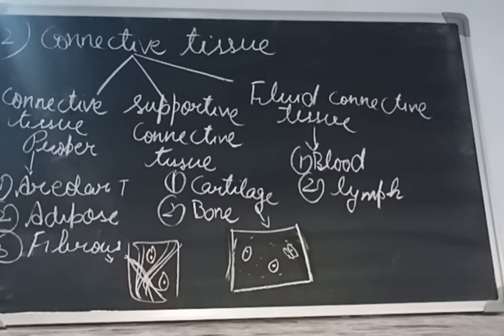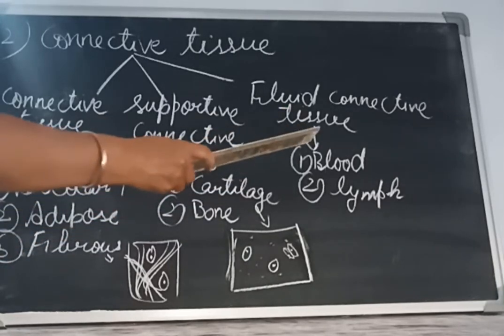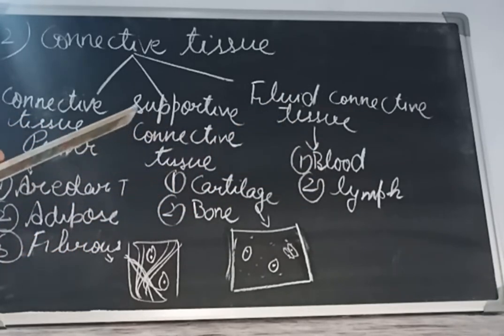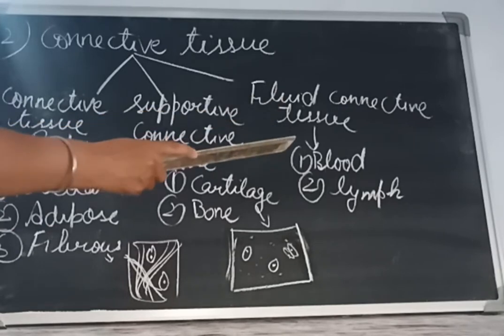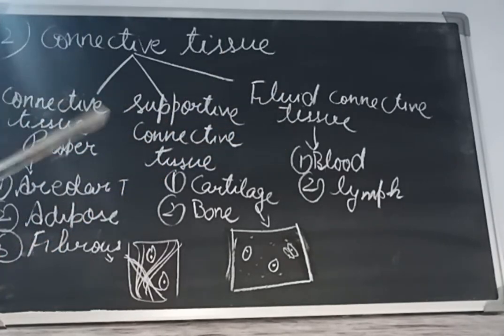As the name suggests, it is a fluid, meaning a liquid. It is mainly made of two things, blood and lymph. Both are liquids. Blood contains a liquid part called the plasma, and it contains cells of three types: red blood cells, white blood cells, and the platelets.